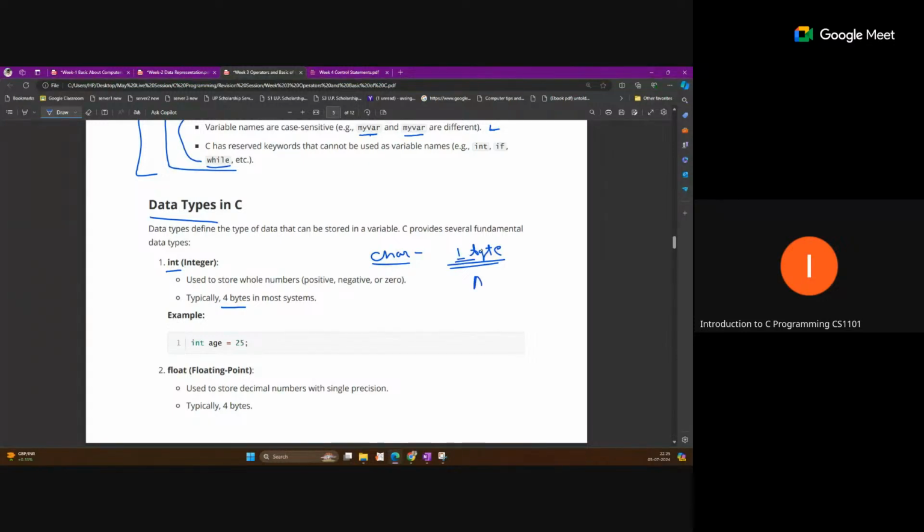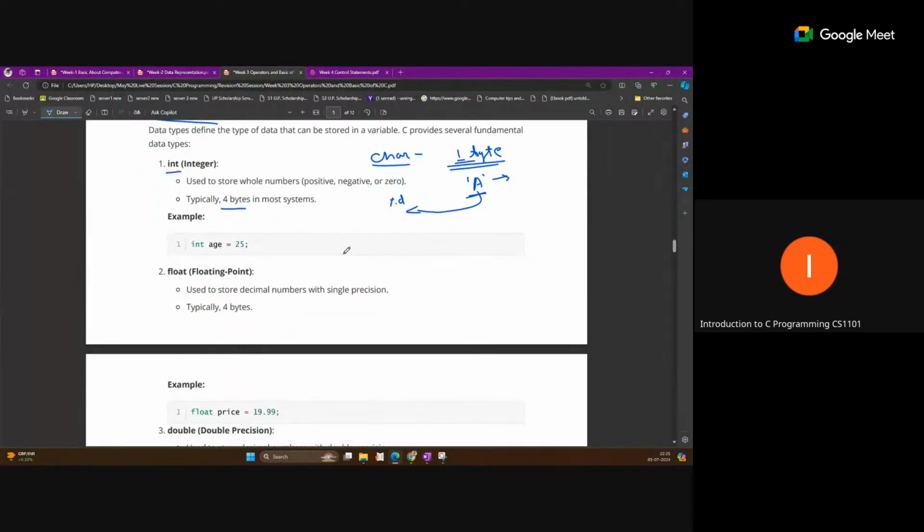So you can represent the character a, and the corresponding ASCII value will be stored at this location. When you print this a with the help of the specifier %d, you will get an integer number corresponding to it. That is actually the corresponding ASCII code. After that, you also have one more.